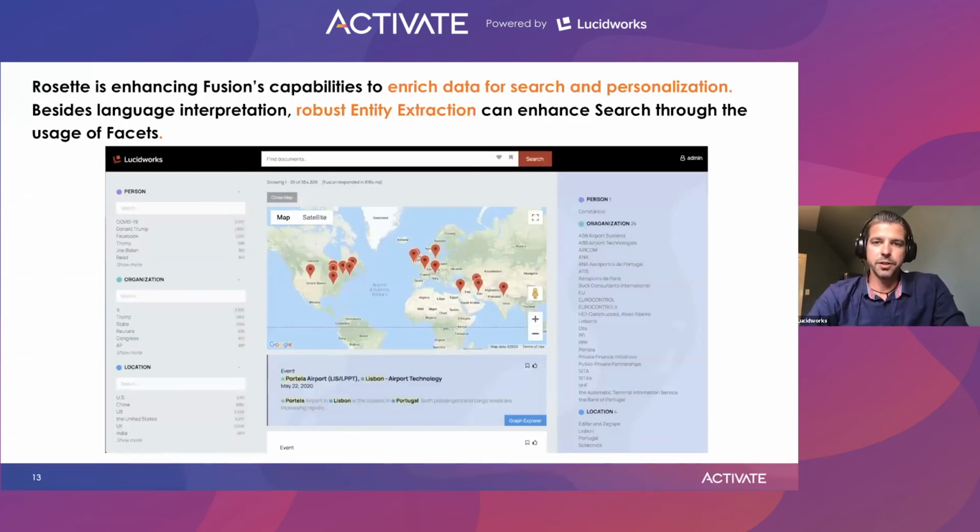Here's an application that we built with Fusion using the Rosette entity recognition package. And you can see it's an experience that guides the users through it. On the left-hand side, you have the facets that are pre-designed for the user in terms of persons, organizations, and locations that they would like to explore.